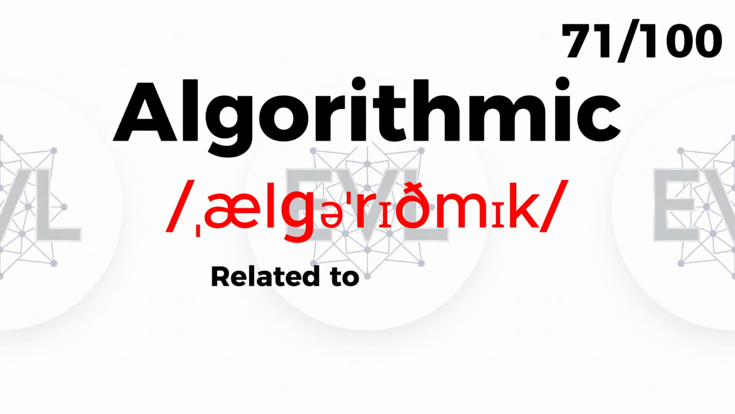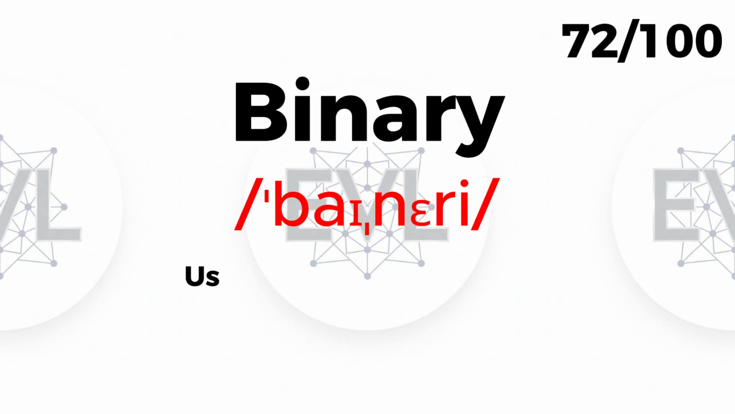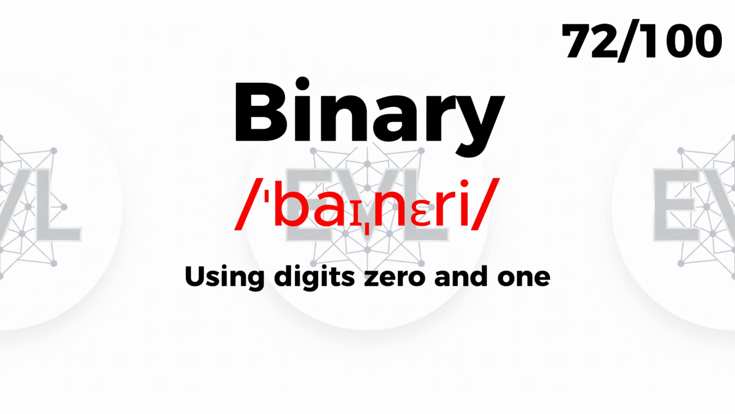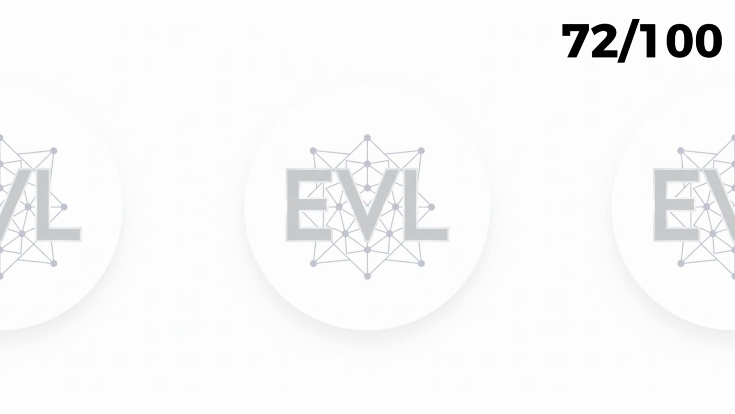Algorithmic. Related to algorithms. Algorithmic control improves accuracy. Binary. Using digits 0 and 1. Data is stored in binary code.